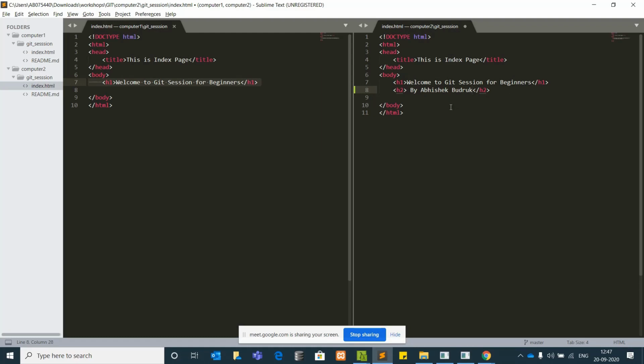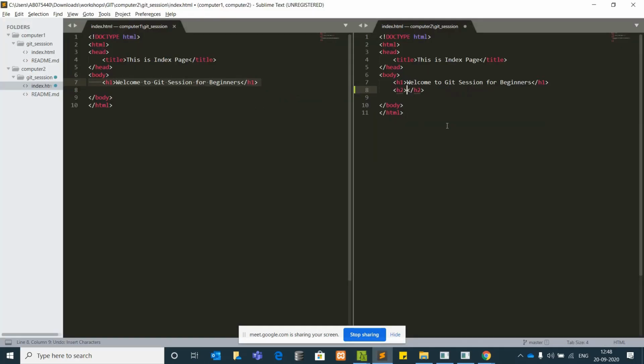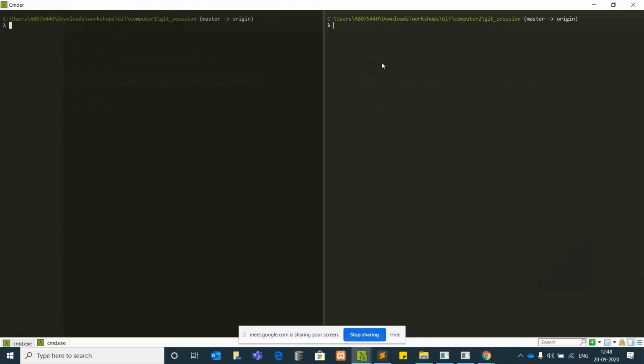This has been added. Now these changes are only there in computer 2 and not in computer 1. But before going to that, developer 1 and developer 2 cannot work on the same branch.